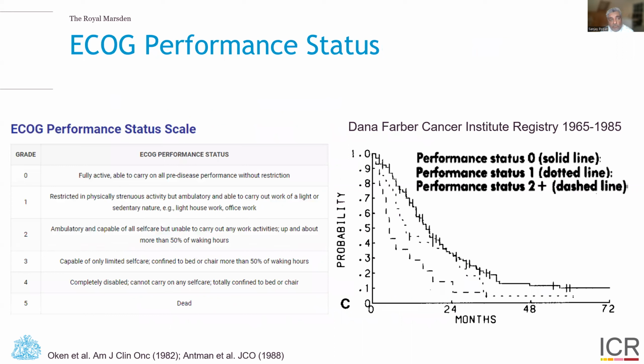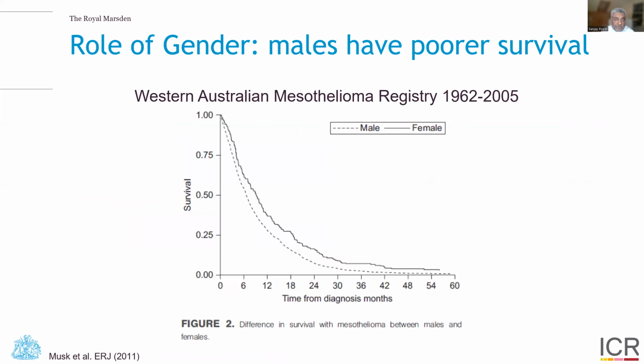So what are the main variables that we use? Well, ECOG performance status, graded 0, 1, 2, 3, or 4, is by far the most significant prognostic factor. There are many old studies demonstrating this. For example, on the right-hand side here, the Dana-Farber Cancer Institute registry confirms that good performance status 0 does way better, in the solid line, than performance status 2 or worse, the dashed line, doing very, very poorly in all patients with mesothelioma.